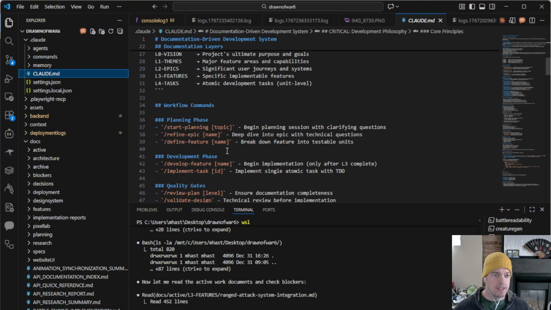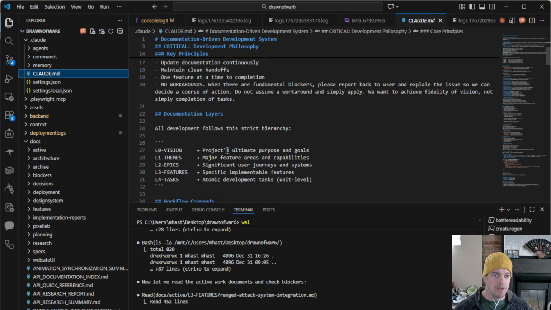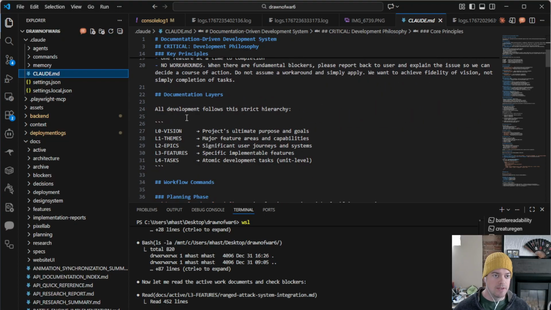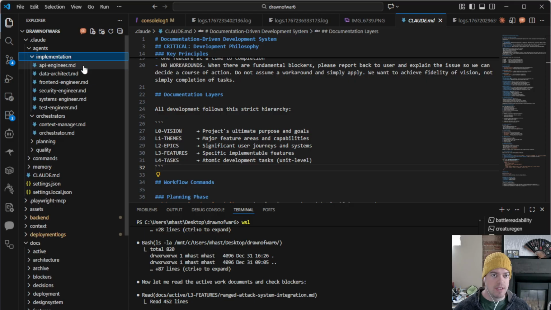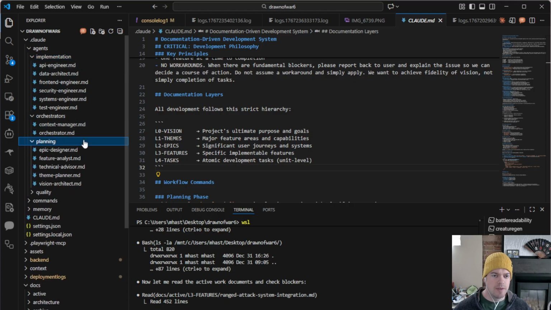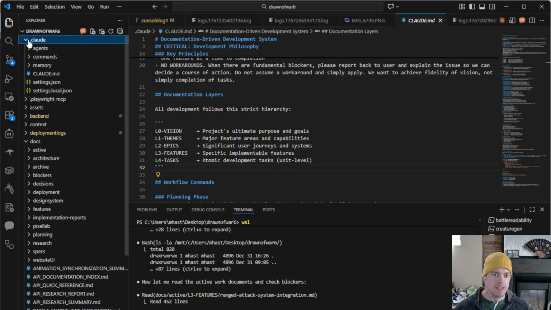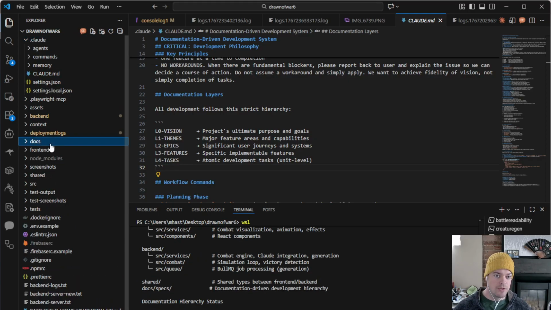I've explained to it doc-driven development. So in this, it sees that it has these documentation layers, and it knows when it starts working to call some of the agents that will create the right documentation for any bucket of work we're doing. So setting up a good .claude is really important, and then supporting directory features like this docs folder.